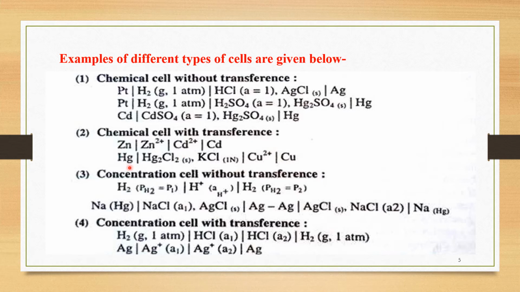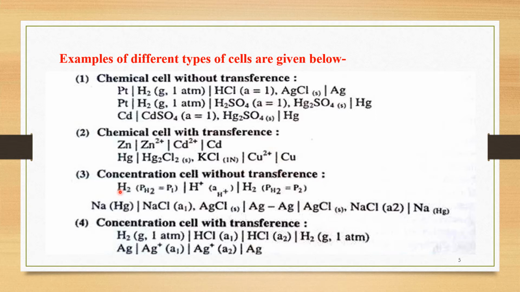The second example is Hg | Hg2Cl2 (solid), KCl (concentration 1 normal) | Cu2+ | Cu. These are the two important examples of chemical cell with transference. The third type of cell is concentration cell without transference.